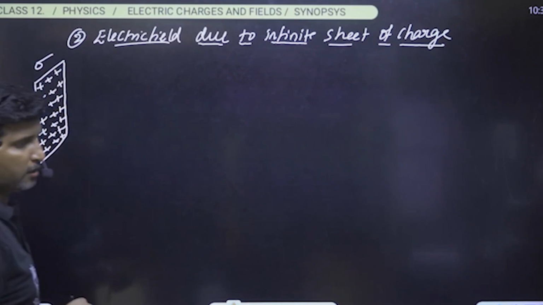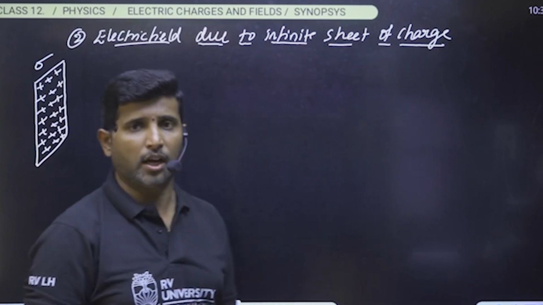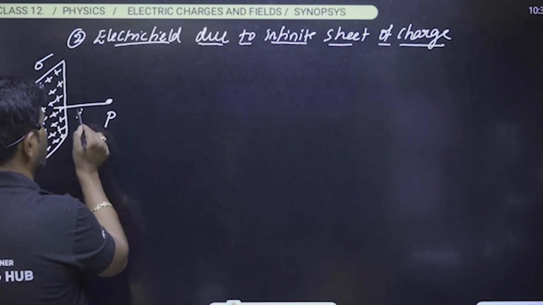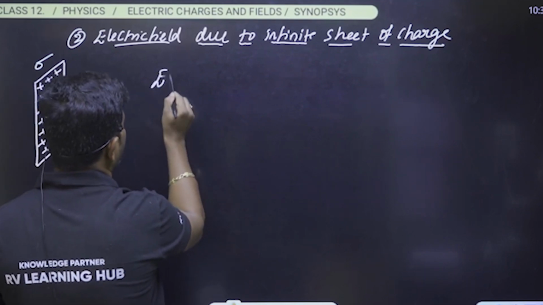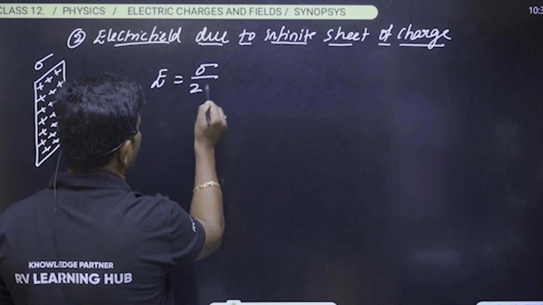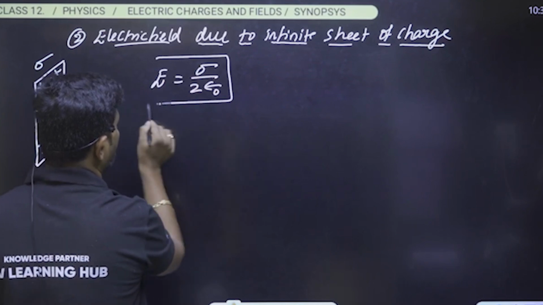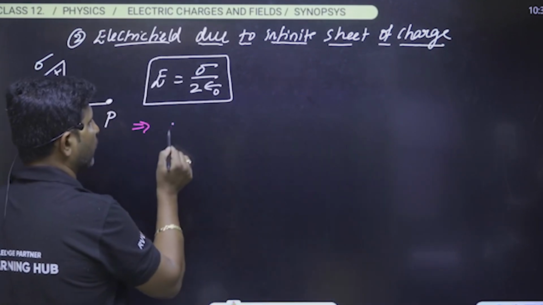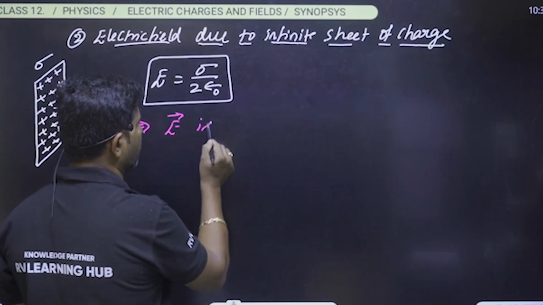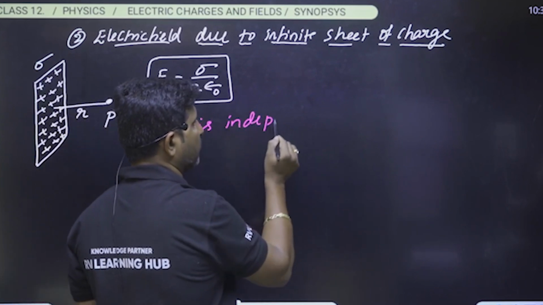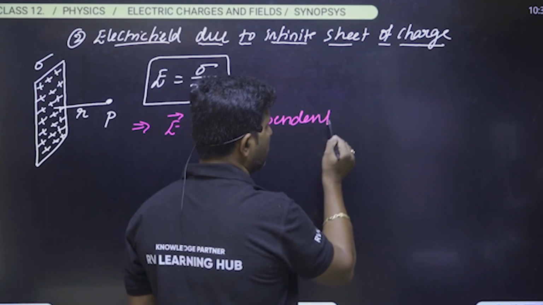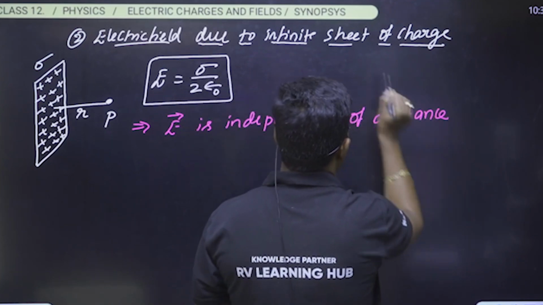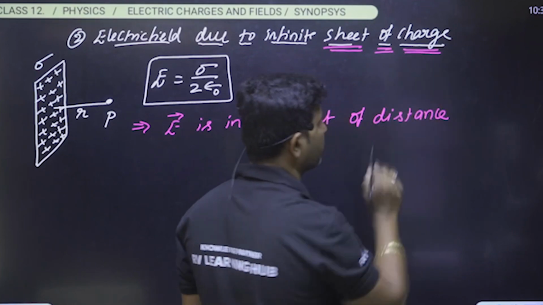If sigma is the charge density, and if I consider a point P at a distance of r, then the electric field is sigma divided by 2 epsilon naught. And please make sure about this: the electric field intensity is independent of distance in the case of a sheet of charge.